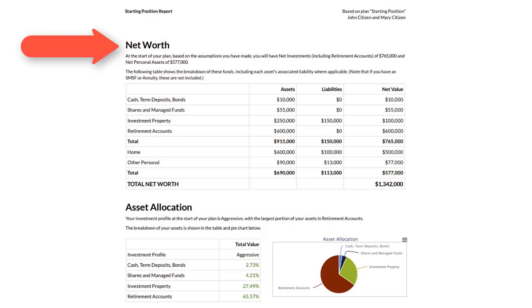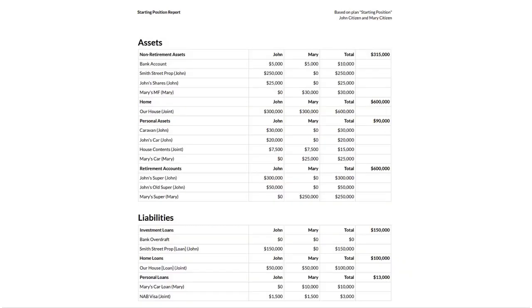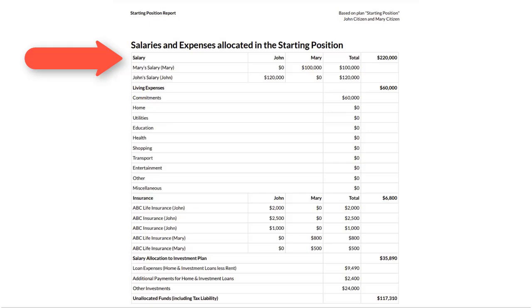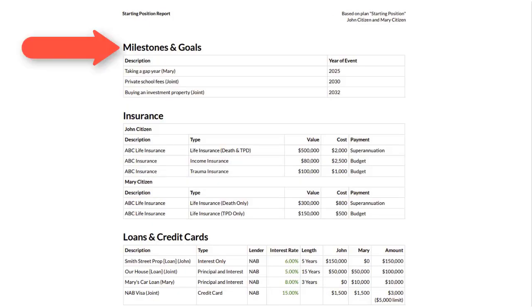Page 1 shows your net assets and the asset allocation. Page 2 gives you the details of your assets, pension funds and liabilities. Page 3 shows your salary, living expenses, insurance, together with the salary allocation to your investment plan. The last entry is the unallocated funds. This will include any tax due on your salary and investments, together with items you may include in the plan. For example, you may want to set up a savings plan for your lifestyle goals, such as saving for your next car. On the last page you have your milestones, insurance, together with your loans and credit cards.